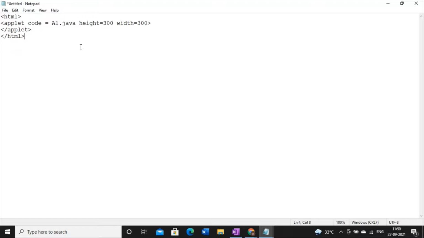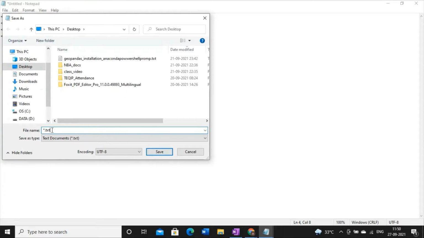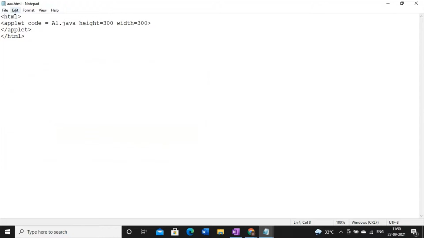It's a very basic code. You can modify it further. And now here the point is, what should be the name of this HTML file? Any name you can give. So here I'm choosing the same location, desktop, for saving this file, and you can give any name. But the extension should be .html. This thing you have to remember. So here the name of the file is AAA.html.